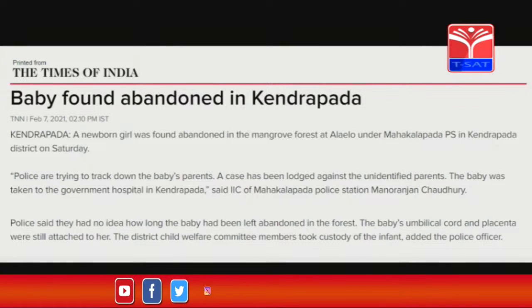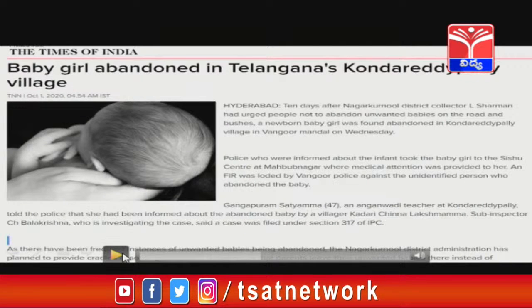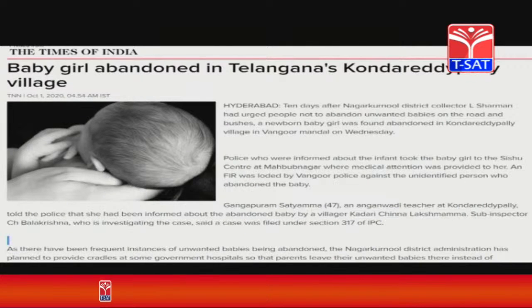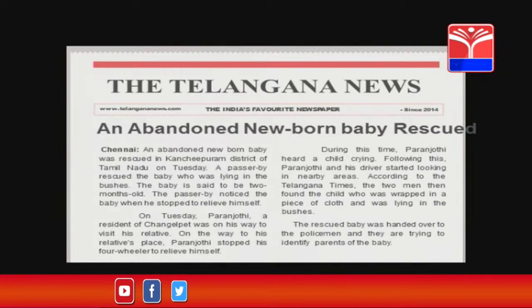Look at the title and the subtitles of this news report. This is yet another report which says that a baby girl was abandoned in a village in Telangana, and the baby was rescued by the residents of that particular place. Dear children, now let us look at the details of another news report.